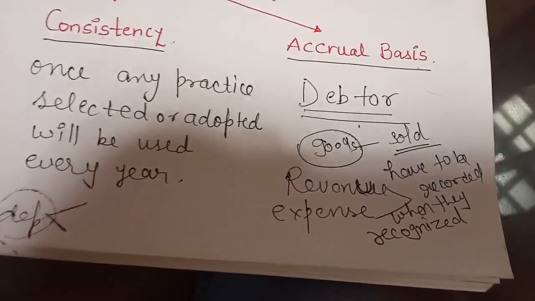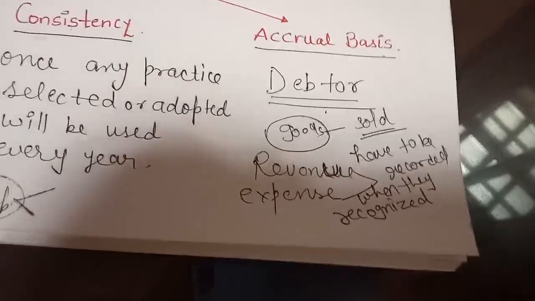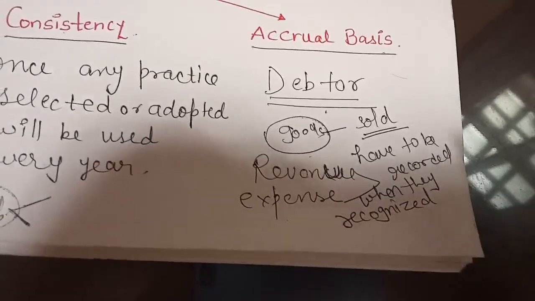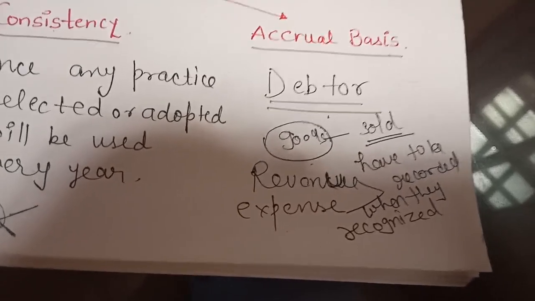Maybe we have not received the cash, maybe we have not paid the cash, but these revenues and expenditures have to be recorded when they are recognized.